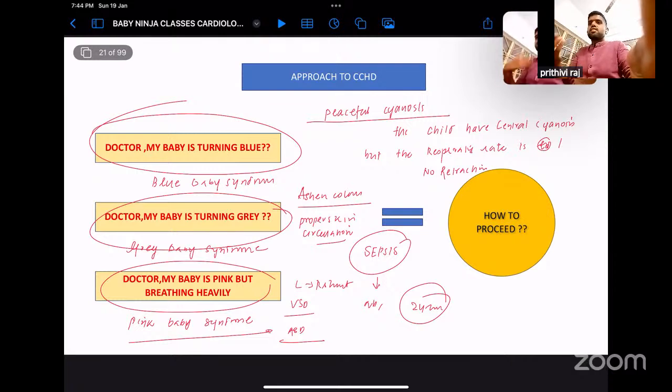The further discussion will be based upon each and every topic: blue baby syndrome, how to approach; gray baby syndrome, how to approach; pink baby syndrome, in detail. In each subsequent class, we will be discussing in detail. So for today's session, these are the topics I wanted to share. Hopefully everyone understood.